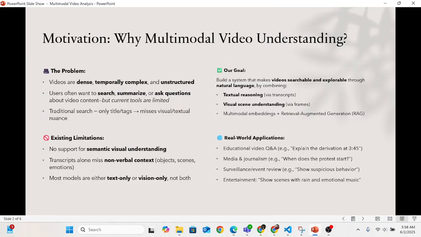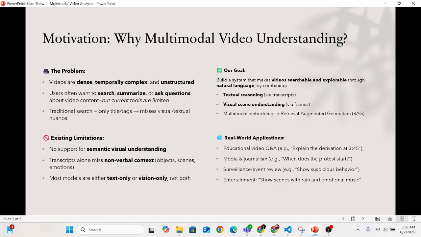So what is the motivation behind this project? Currently there are lots of videos which are dense, temporally complex and unstructured. Users often want to search, summarize and ask questions based on the video content. The traditional search methods are still based on titles or text, which misses the visual and textual nuances. The existing limitations are that there is no support for semantic visual understanding. Transcripts alone miss the non-verbal context such as scenes, objects, emotions, etc. Most models are either text only or vision only, not both.